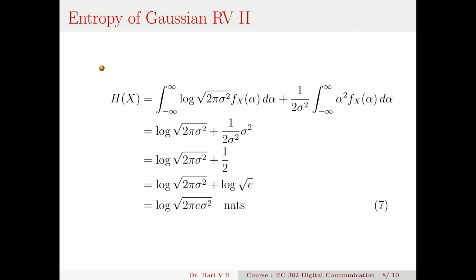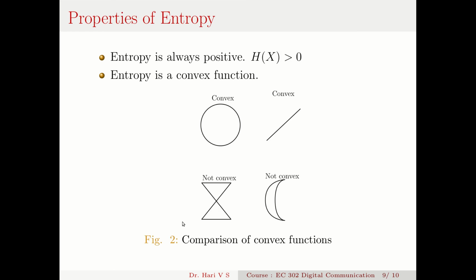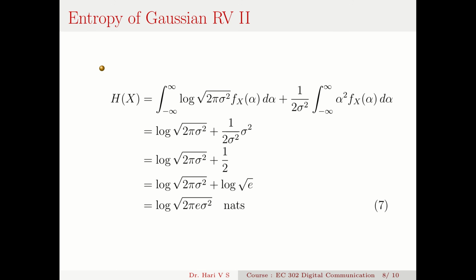So this sigma square is cancelled by this sigma square, so that I have log root 2 pi sigma square plus half. This half is nothing but log root e. If I combine this together, it becomes log root 2 pi e sigma square in natural logarithms. You can convert by multiplying by log 2 to the base e and put it in bits.